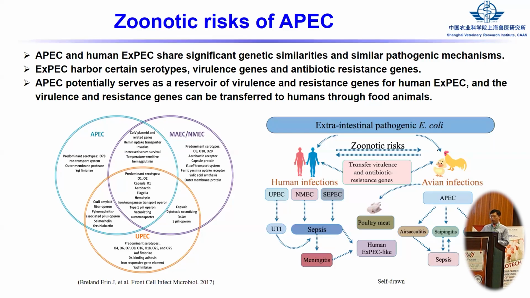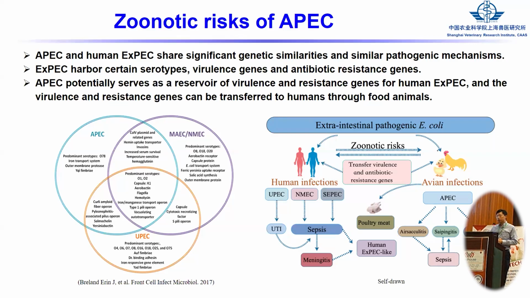And now we know APEC and human ExPEC share a very close genome, and also share many same virulence factors and many same serotypes such as O1, O2, O78, and O19.